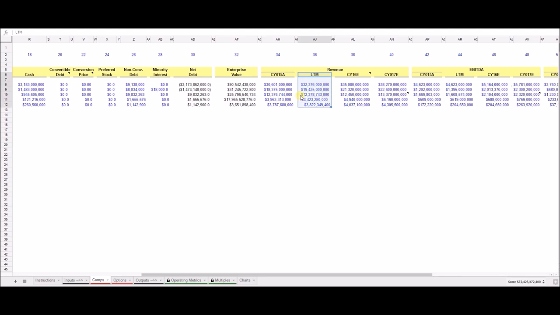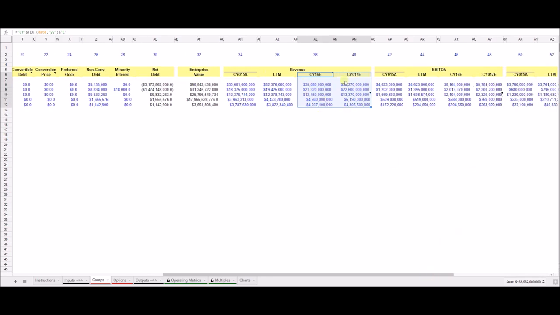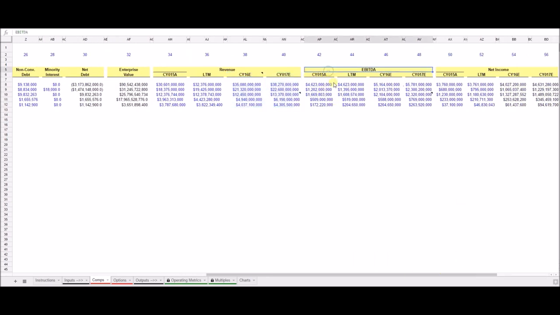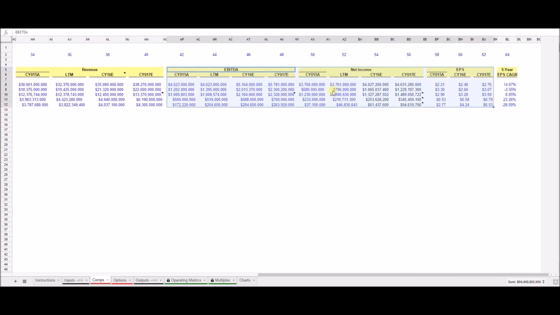LTM stands for the last 12 months, which refers to the last 4 quarters that were reported and the revenues added up for the last 4 quarters. CY16E stands for calendar year 2016 estimates. Same thing with 2017 estimates. These are what the analysts think that the revenues for each company will be in 2016 and 2017. EBITDA, which is earnings before interest, tax, depreciation, and amortization, net income, and EPS, which is earnings per share, can all be found with a little bit of searching around on the web.